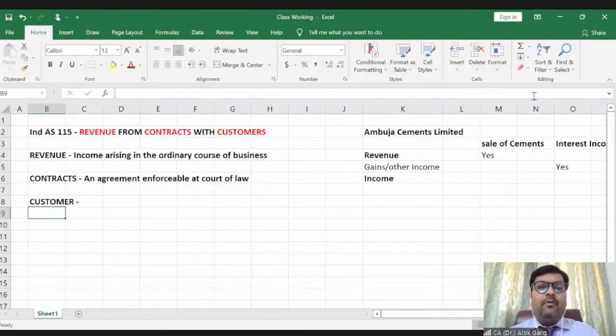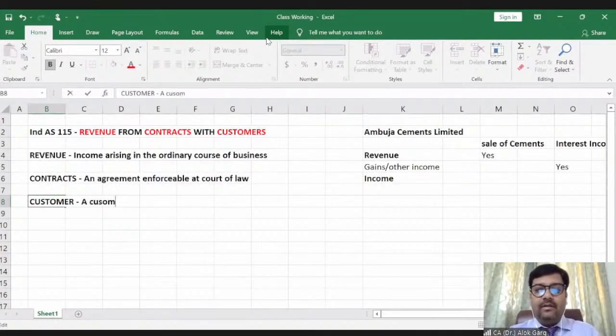Just a couple of minutes before, I have taken an example of J. So I'm teaching J and I have also sold my old car to J. So what is meant by customer? Can anyone help me in understanding what is meant by customer? Good. Customer is one who is purchasing goods and services from us. I agree. What else? Who is the customer?